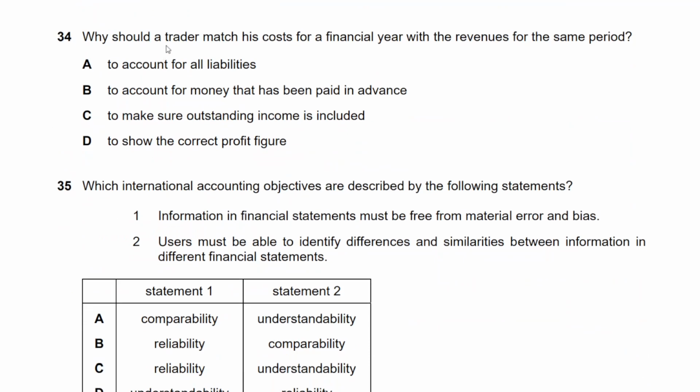34. Why should a trader match his costs for a financial year with the revenues for the same period? That is the matching principle, first of all. Then let's have a look at the options. To account for all the liabilities, very vague. We'll see about that. To account for money that has been paid in advance. To make sure outstanding income is included. To show correct profit figure.